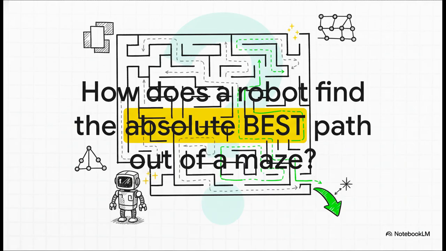Okay, picture this. A robot is stuck in a maze. Now, sure, it could just wander around randomly, or maybe try that old trick of always hugging the left wall, but are those really the fastest ways out? Probably not. See, we're not just looking for a path. We want the optimal path. So the real question is, how can an AI be totally, mathematically sure it's found the absolute best route?